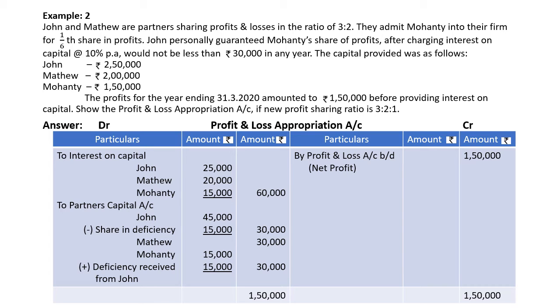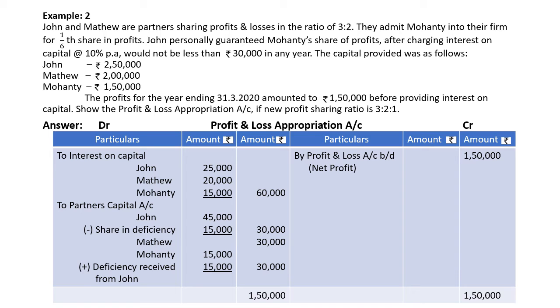After charging interest on capital at the rate of 10% per annum, it would not be less than 30,000 in any year. It means every year he has to get 30,000 as guarantee amount after charging interest on capital. It means we should not add interest on capital amount with the guarantee amount. Separately we have to give 30,000 every year as guarantee amount. Then the capital provided was as follows: John 2,50,000, Matthew 2 lakh and Mohanty 1,50,000. The profit for the year is 1,50,000 before providing interest on capital, and we have to show the profit and loss appropriation account. They have given the new profit sharing ratio 3:2:1.